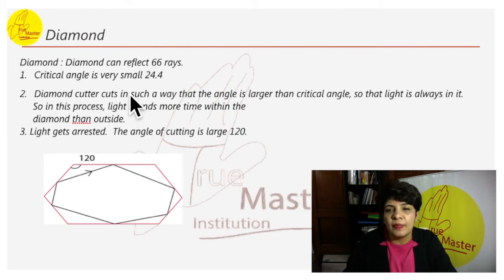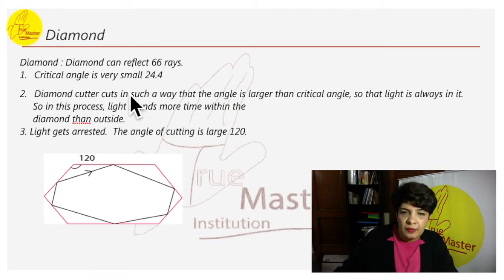The faces of the diamond are so cut that the light entering the crystal suffers total internal reflection. So it gets trapped inside. It cannot come out. Repeatedly, light gets arrested. The angle of cutting is 120 degrees. So in this picture, the red line outline is the diamond face, and we can see the light has got trapped inside it, and this is called TIR.